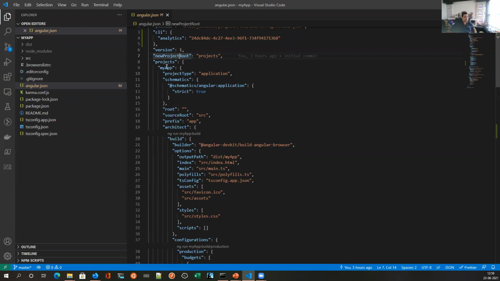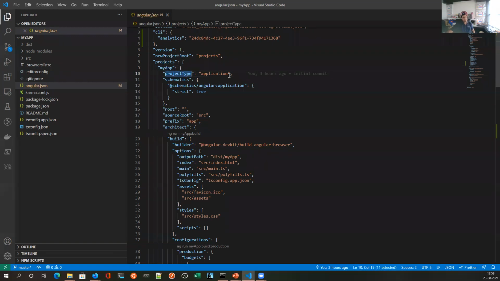Next is the new project root. So it is projects right now. There are two options possible, projects and libraries. So project is the root node under which all our projects are specified. So when you start, your first default would be the name of the application, which right now we have given as my app. So my app is the one that we have created right now.